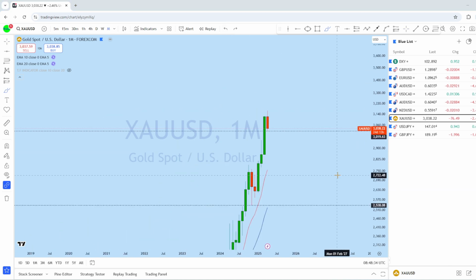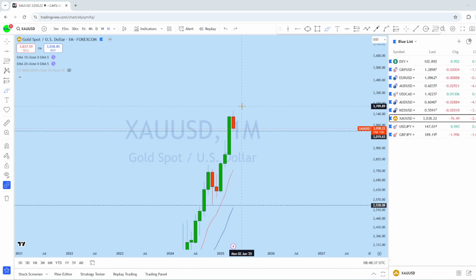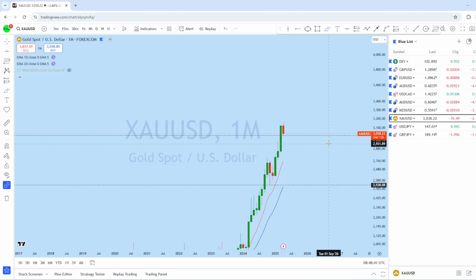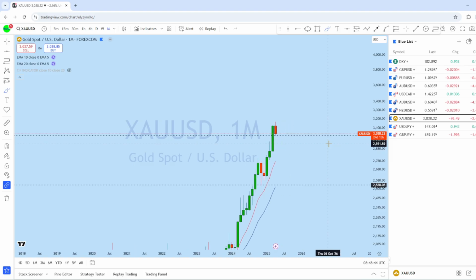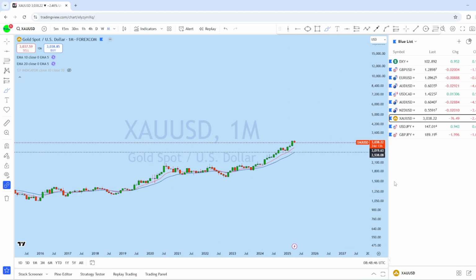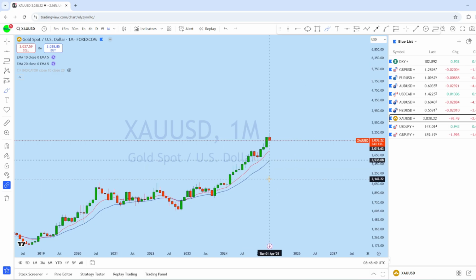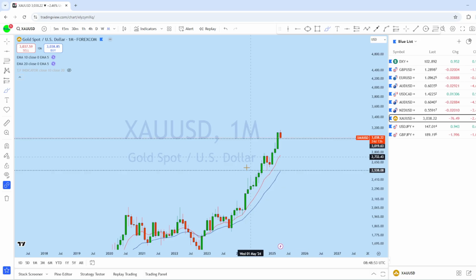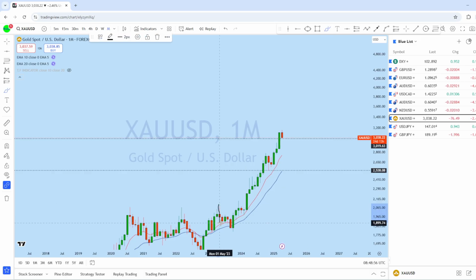Now with the monthly rejection from the top, we can see that the price could be coming back for a deeper pullback or even potentially a short-term reversal here. Now let's look at first of all the technical perspective of what the market might be doing here. If we closely look, we can see that historically it was in a bull market, and this is where the market formed that inverted head and shoulders, and with that inverted head and shoulders there was a strong breakout, and we see 3 very important waves on the monthly in this market.